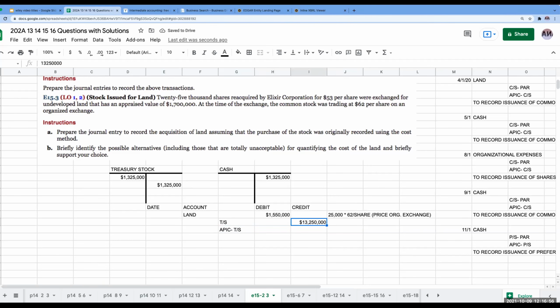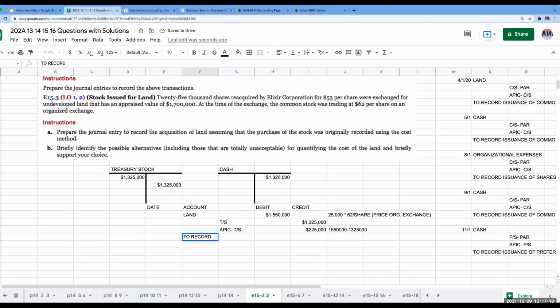And it's going to basically be the difference here between, oh, wait, hold on. Sorry. So it's 1,325,000. That's what the value of the treasury stock was. So over here, we're going to have 1,550,000 minus 1,325,000. This is going to give us 225,000.